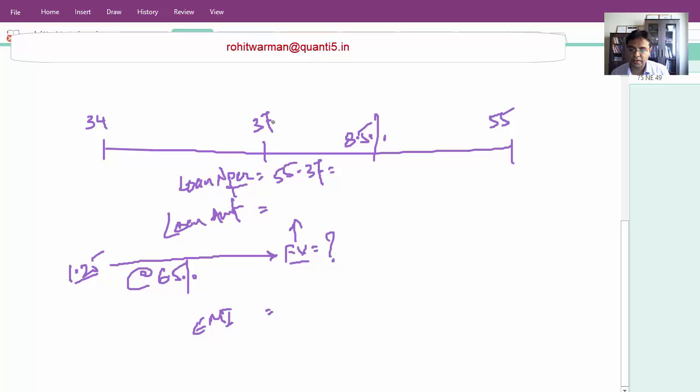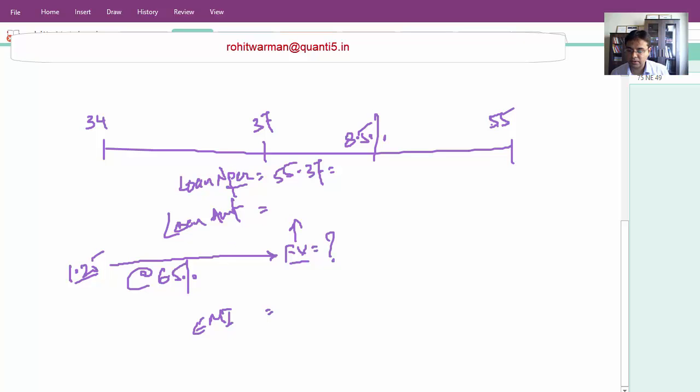So the critical part here is the loan period. Not the loan amount, but the loan period is the critical part. And one can miss this thing, that the house will be after 3 years. So if we ignore this, then the mistake one can commit is 55 minus 34. That has to be avoided. We have to be careful, and it has to be 55 minus 37. So this will be the loan period.